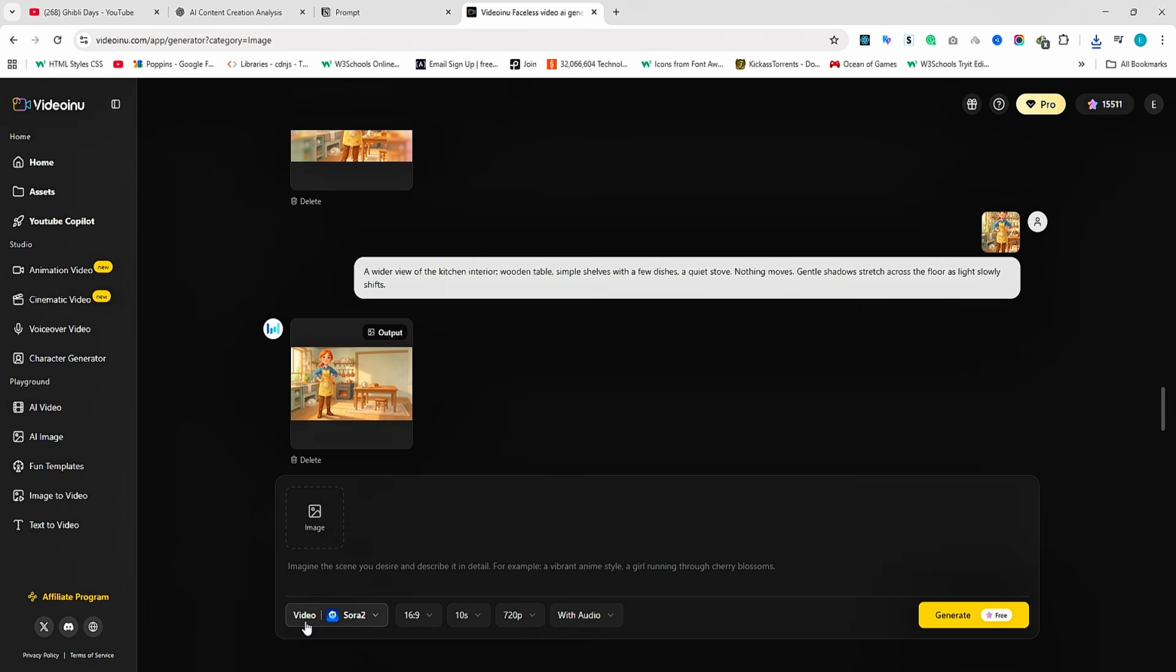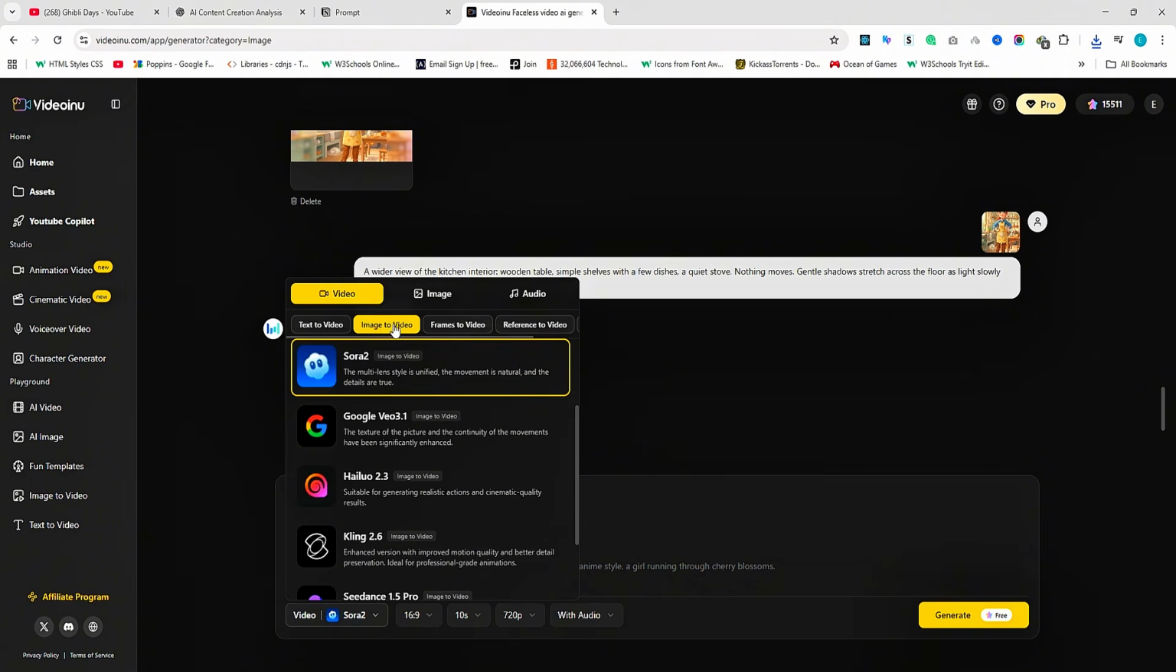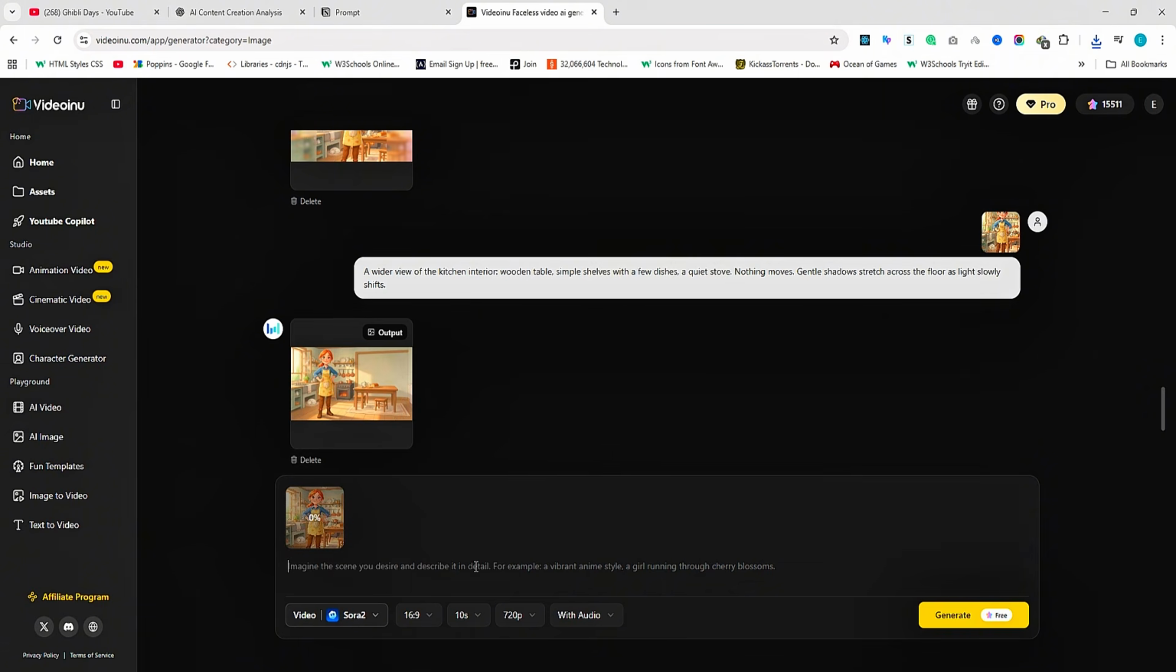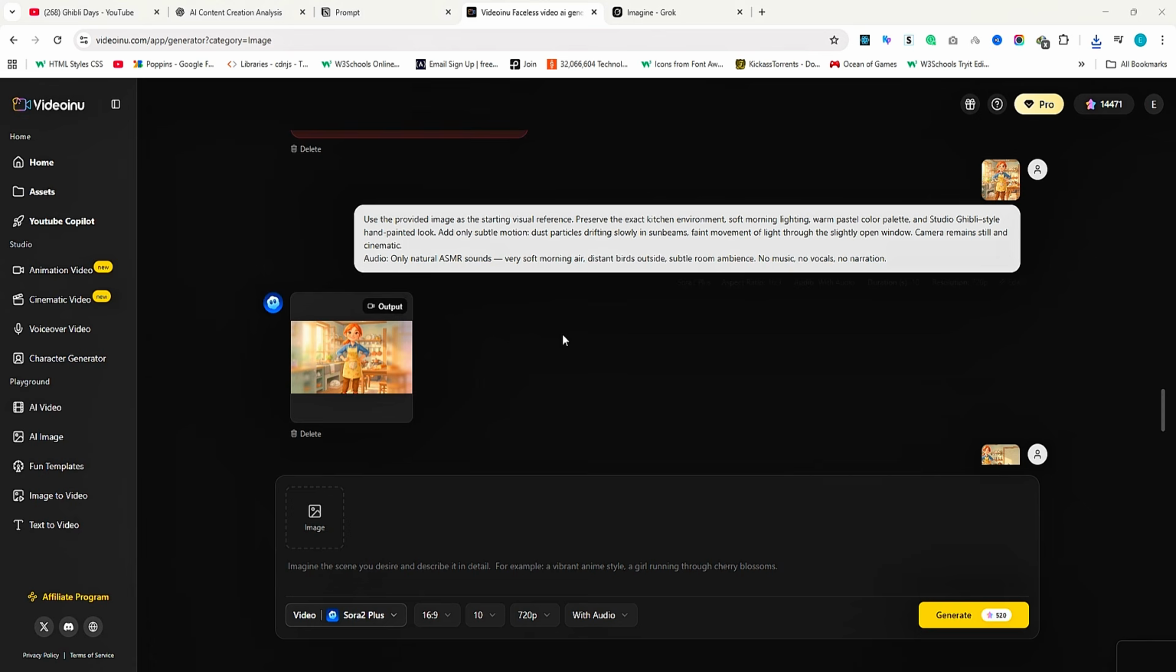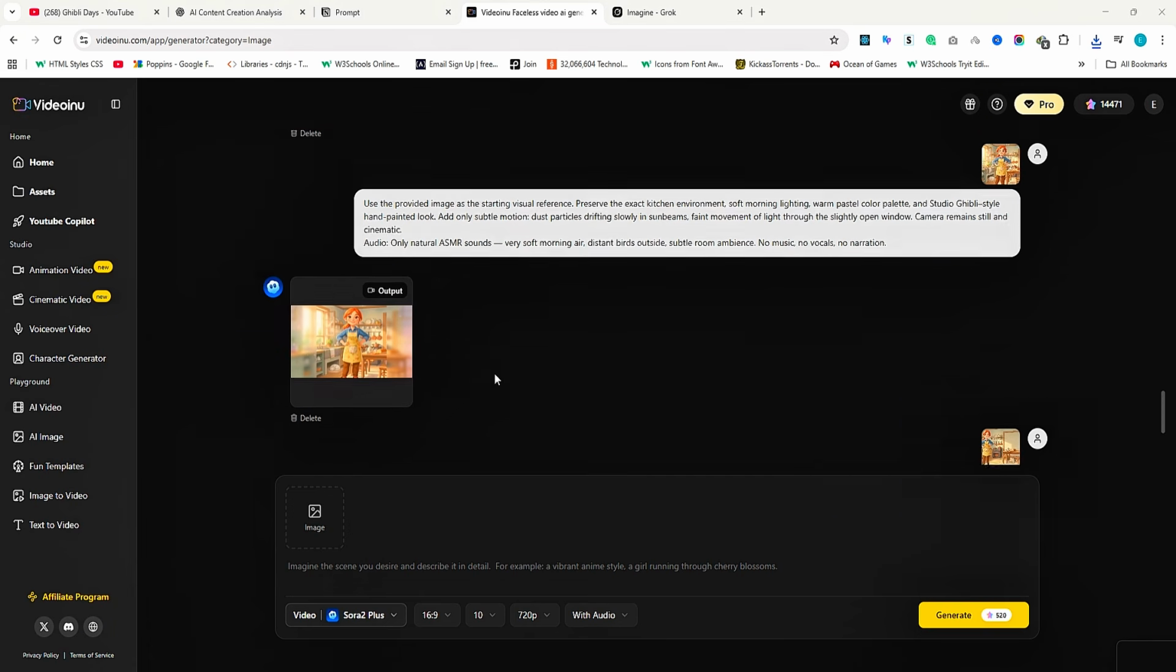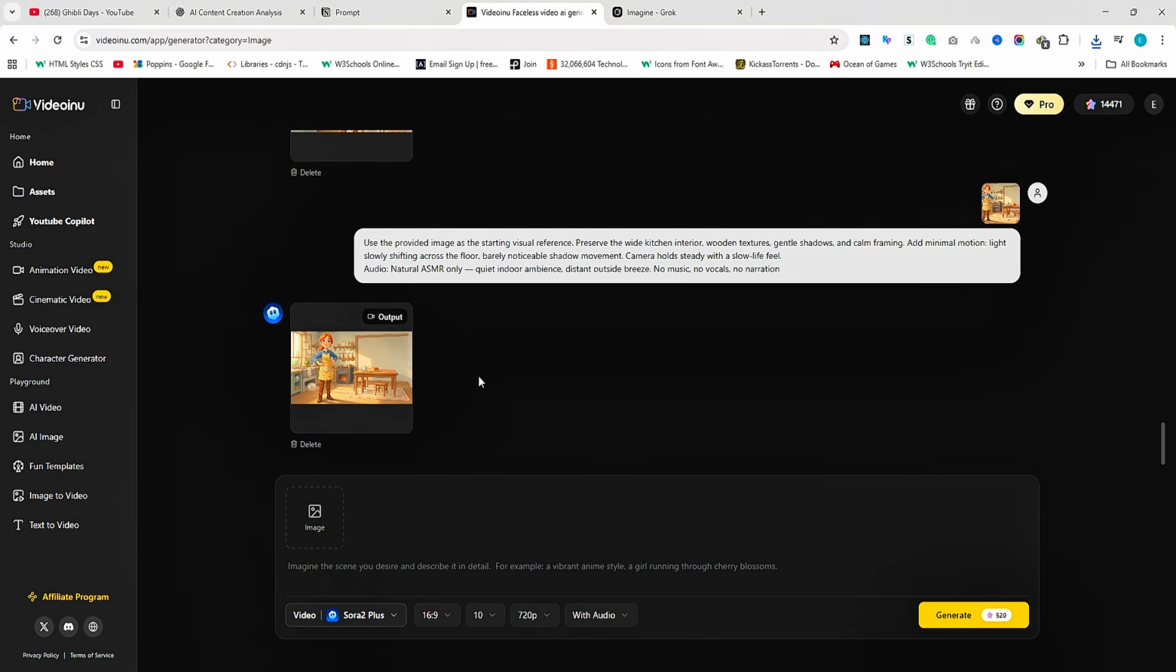Now go to Video Inu, click Image to Video. Upload the image, paste the video prompt, choose the video model, select your resolution. One reason I love Video Inu is because it automatically adds audio, which is perfect for this niche. Click Generate. Within a minute, your video clip is ready. Download it, then repeat the same process for every remaining scene.